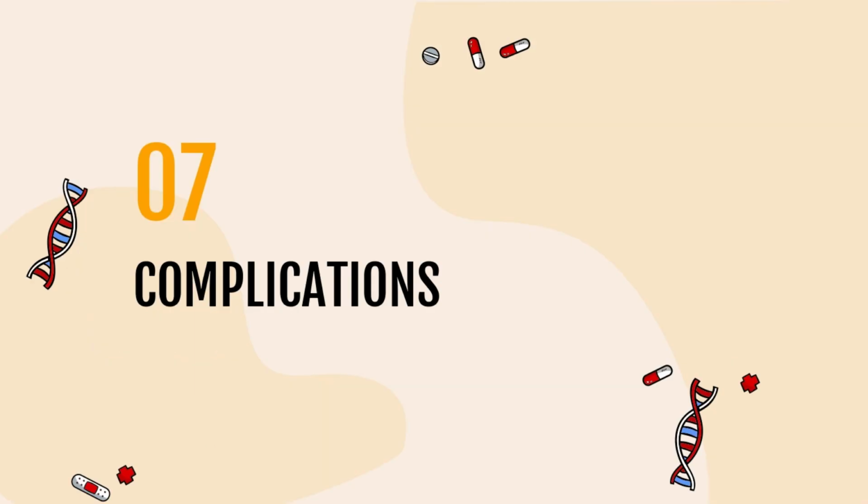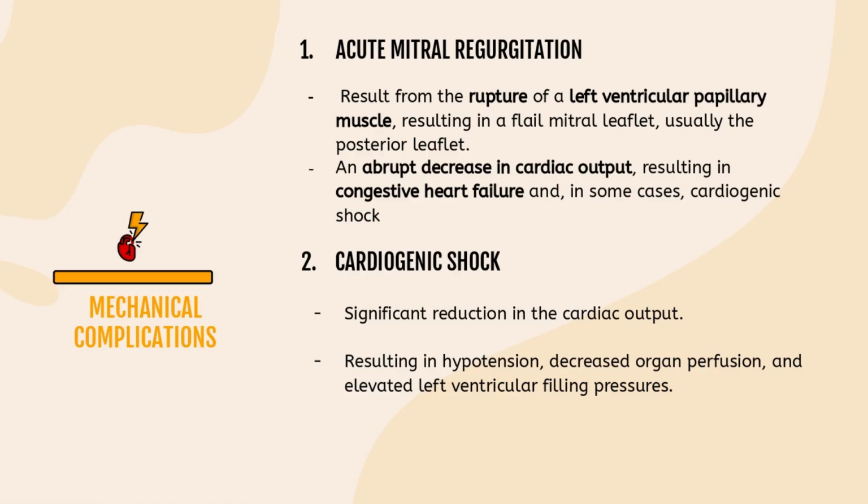Next is the mechanical complications. Peak incidence is usually between 3 and 7 days following MI, when the myocardial tissue is softest and most vulnerable to rupture. One of the mechanical complications that will occur from myocardial infarction is acute mitral regurgitation.